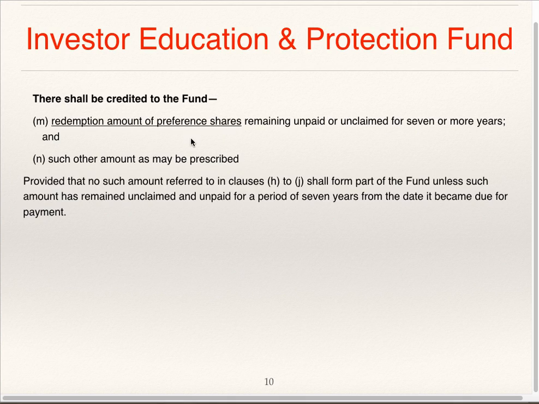So if the company has redeemed preference shares and some of the preference share capital has not been claimed for 7 or more years, then it gets transferred to the fund. Such other amount as may be prescribed, provided that no such amount referred to in clauses H to J shall form part of the fund unless such amount has remained unclaimed and unpaid for a period of 7 years from the date it became due for payment.